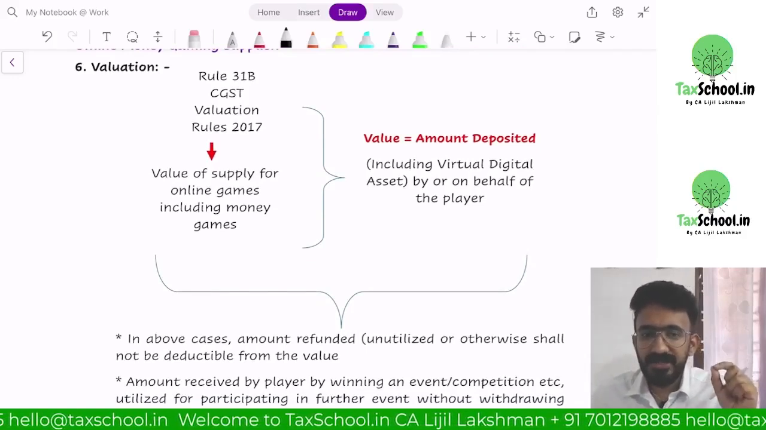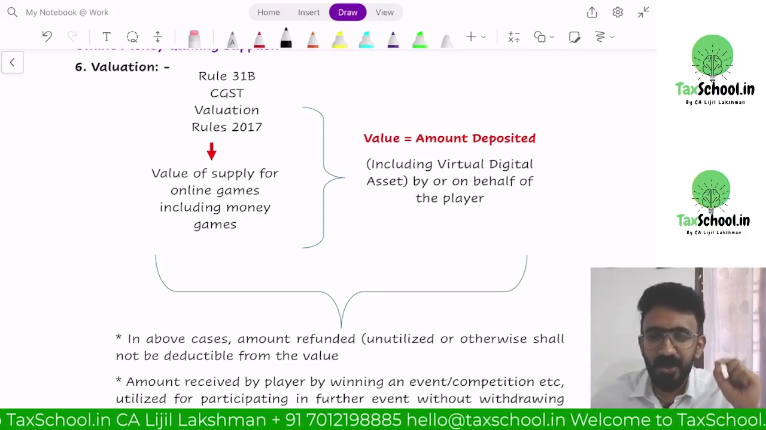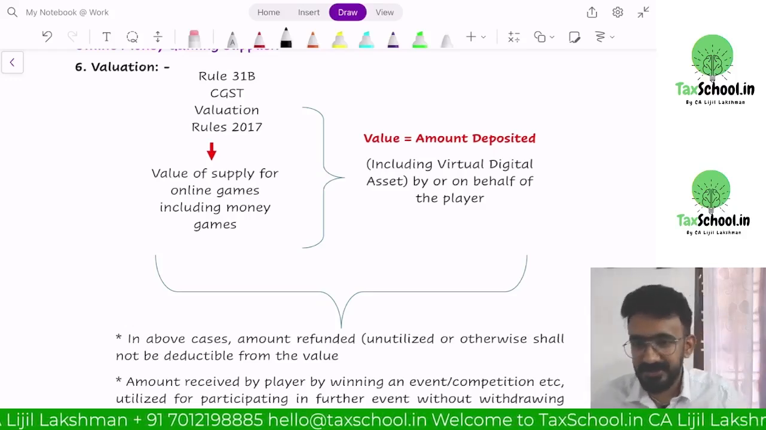Now, what is the next impossible kind of law provision that they have brought in was on the valuation of this.